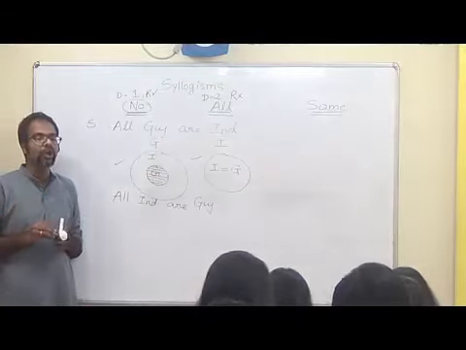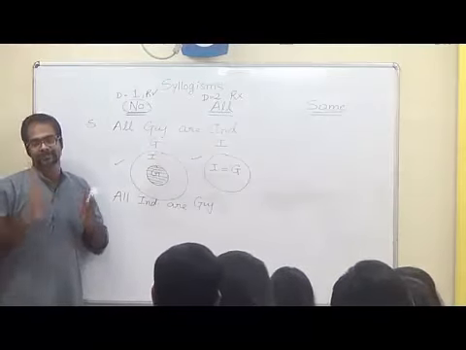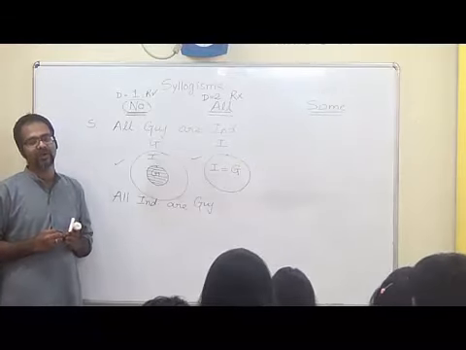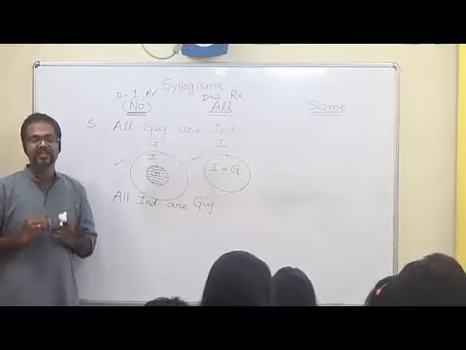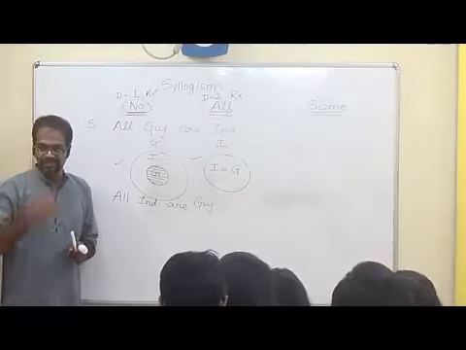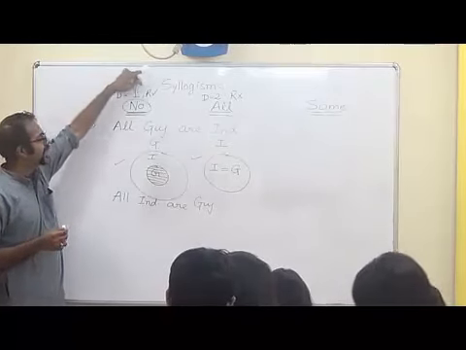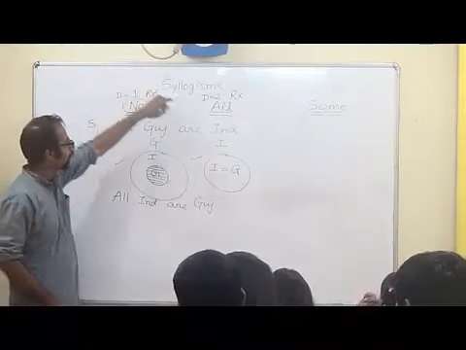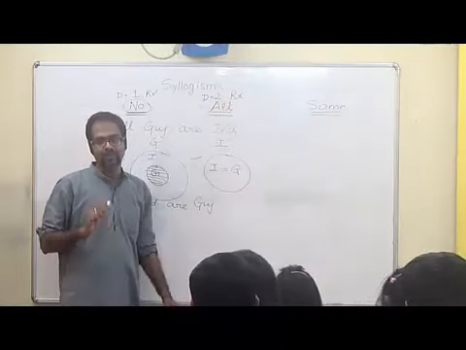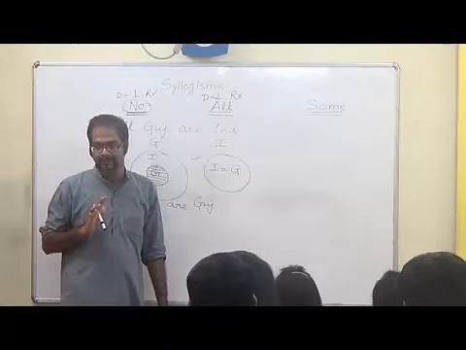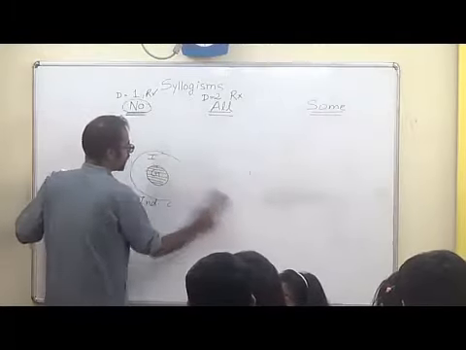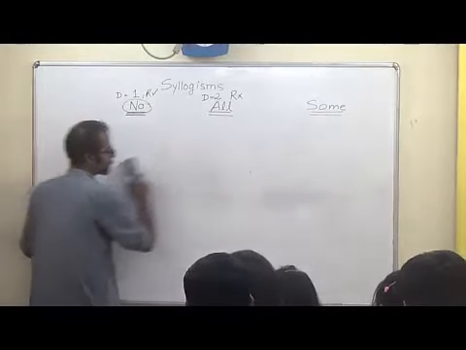And when you are not sure, you say it is false. You can say something is true only when you are 100% confident about it, else you have to mark that it is not a possible conclusion. So till now we are seeing two simple statements. If it says no, one diagram, reverse is automatically true. If it is an all statement, then two diagrams, reverse may or may not be true, we consider it as false. The third kind of statement is the statement which contains the word some in it.